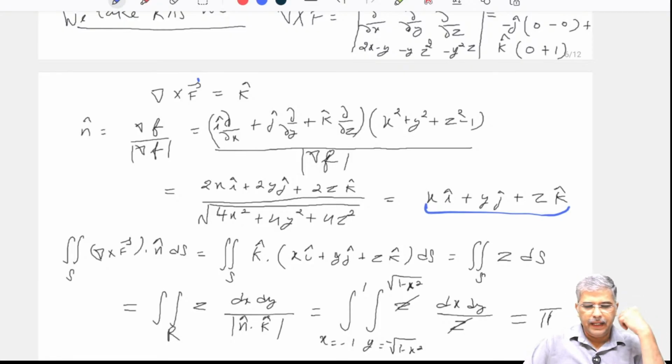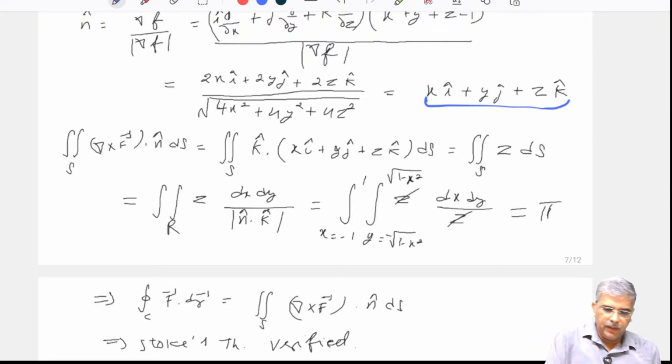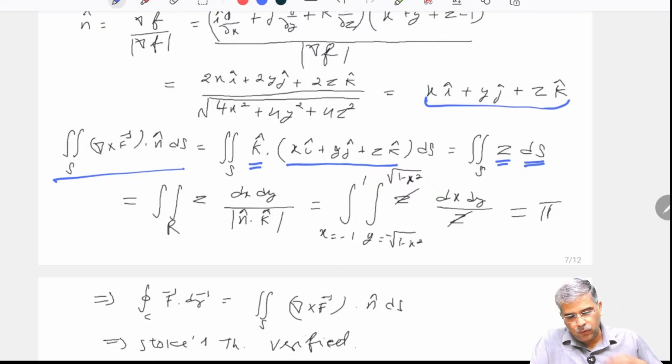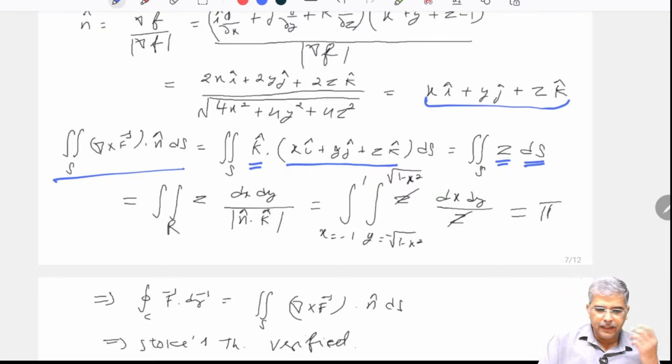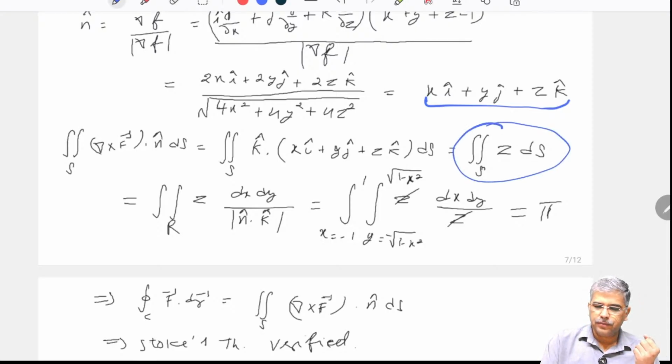So I have obtained n cap, I have obtained curl. So I will put it out here. So in place of curl of f, I have put k cap, and n cap is this one. So if I obtain the dot product, it will turn out to be z ds. So first two things I have done, that is find out the curl, find out the n cap and put it out in the expression. Now I obtain this surface integral.